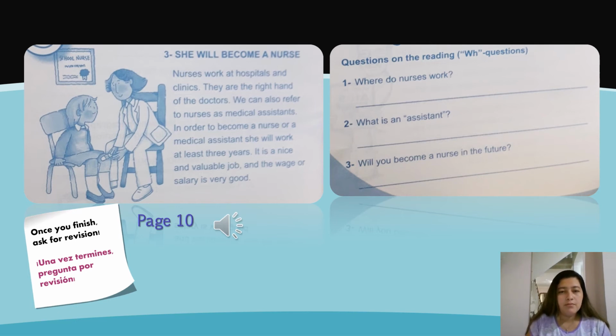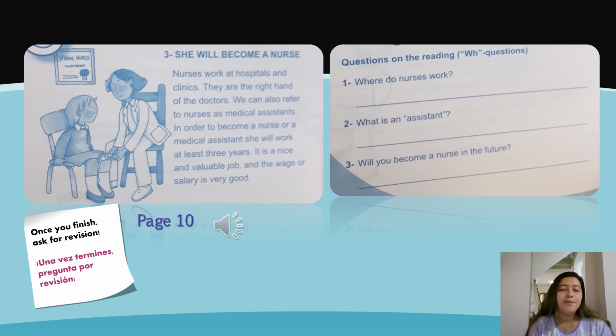Number 3. She will become a nurse. Nurses work at hospitals and clinics. They are the right hand of the doctors. We can also refer to nurses as medical assistants. In order to become a nurse or a medical assistant, she will work at least 3 years. It is a nice and valuable job, and the wage or salary is very good.